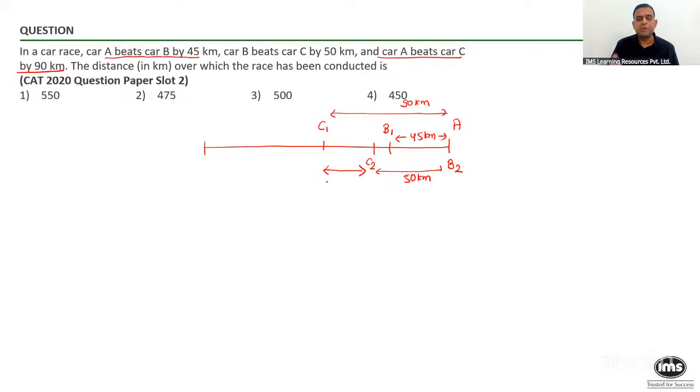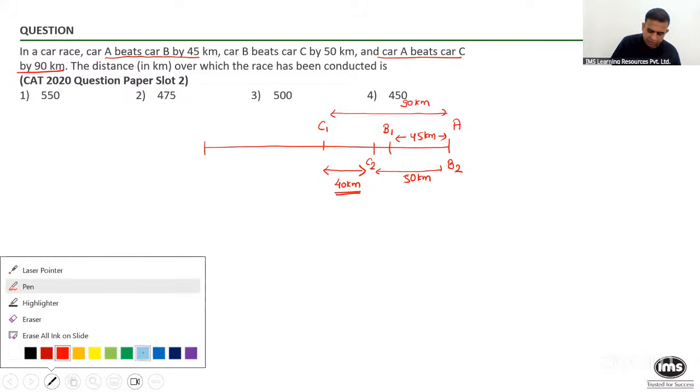What is the distance between C1 and C2, people? The initial distance of C from the finishing line was 90. Now it becomes 50. Does that make this part 40 kilometers? All of you reply on chat. Yes or no? So now people just answer this question of mine.